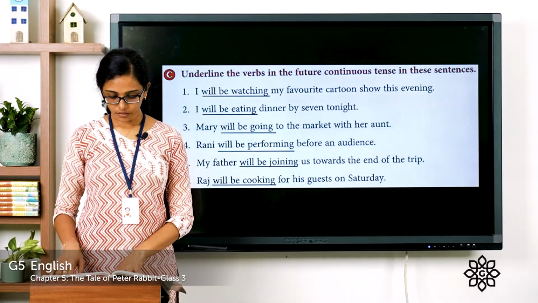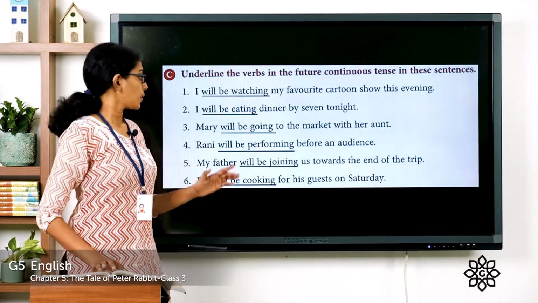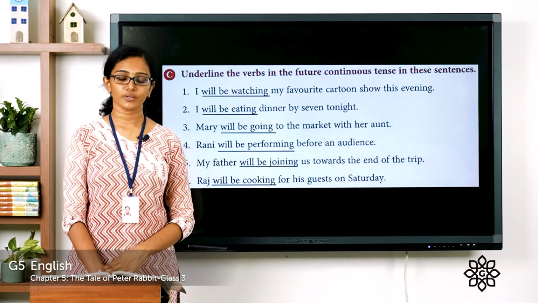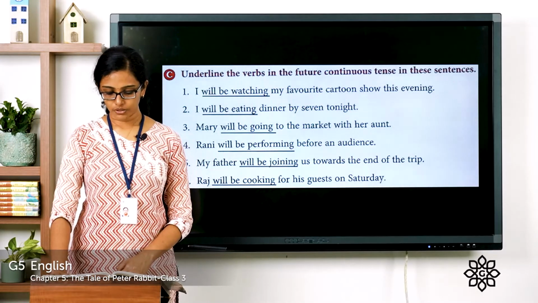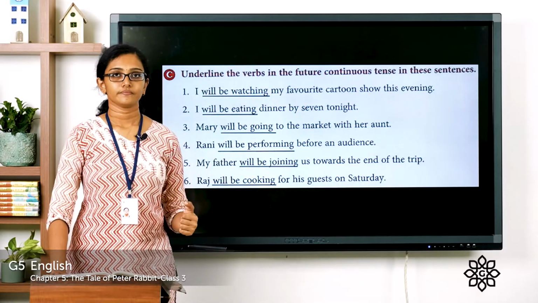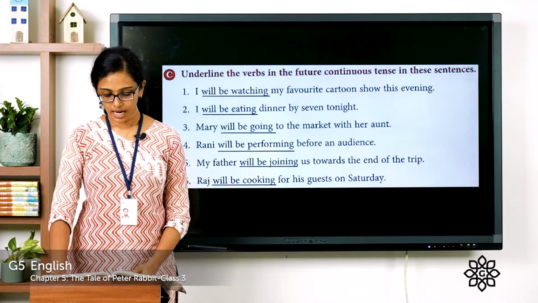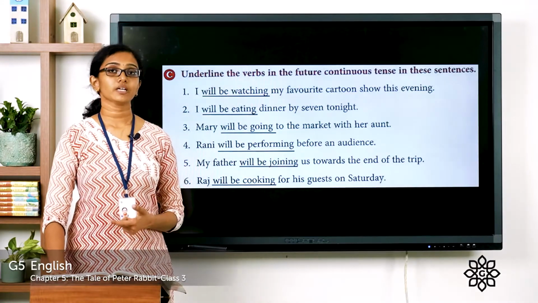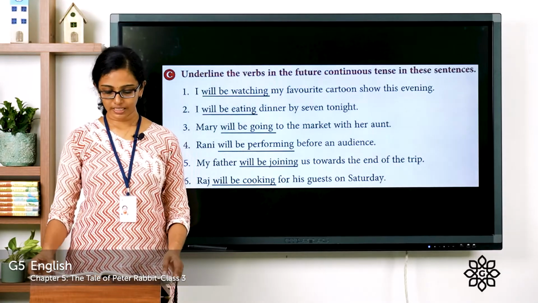Now, fourth one. Rani will be performing before an audience. Will be performing is the verb given in future continuous form. Now, fifth one. My father will be joining us towards the end of the trip. Will be joining. That is given in future continuous tense. Question 6. Raj will be cooking for his guests on Saturday. Will be cooking. That is given in future continuous tense. So I hope you are clear with these questions.